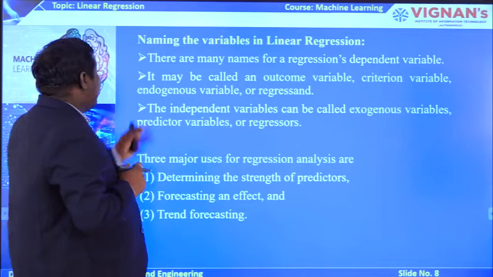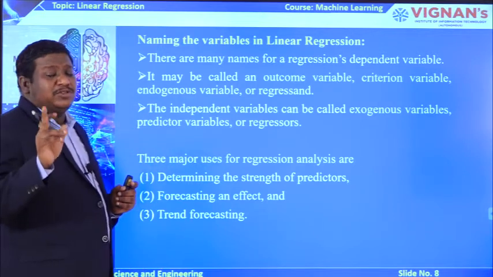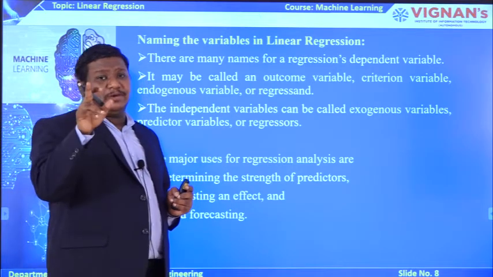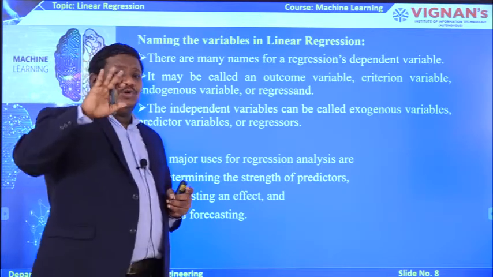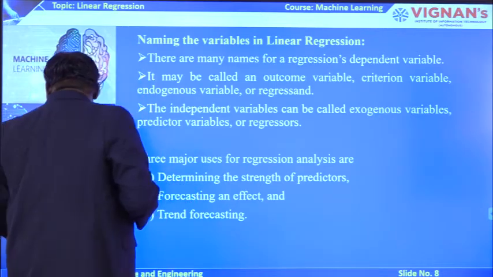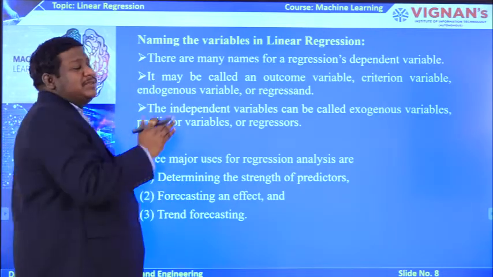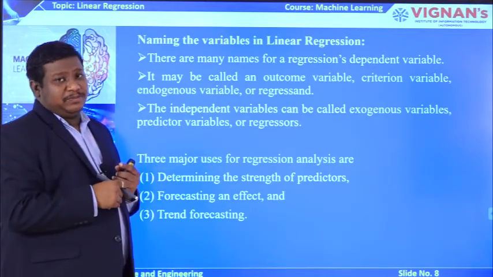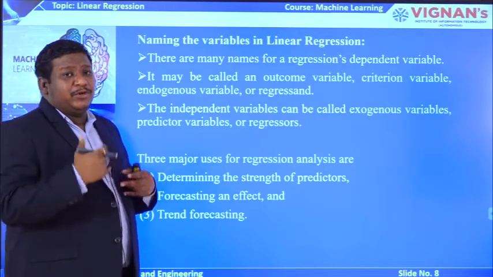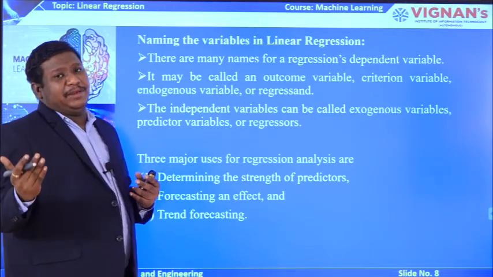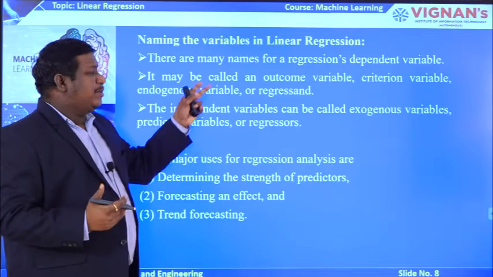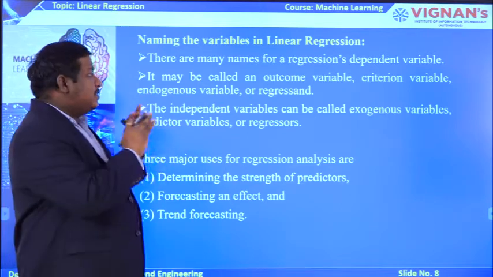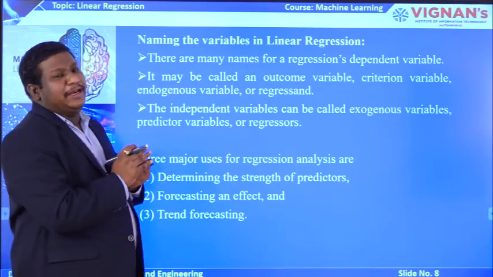Now, naming the regression models. I told you just now that sometimes I call it a dependent variable, and sometimes an output variable or target variable. To give better understanding, I gave the names. How many different names can a dependent variable have in linear regression models? Whenever somebody uses one, they represent the dependent variable with a different name. These are some of the standard names considered in the literature to call a dependent variable or an independent variable.